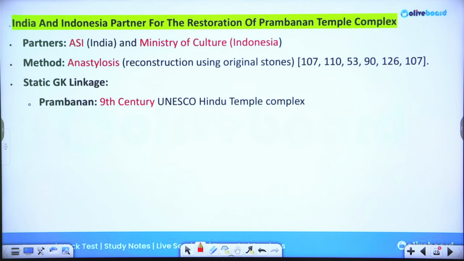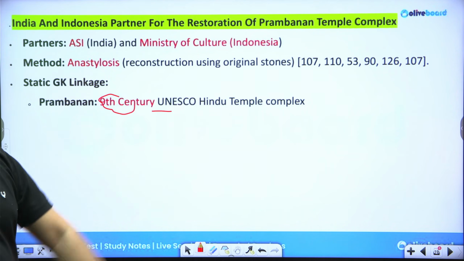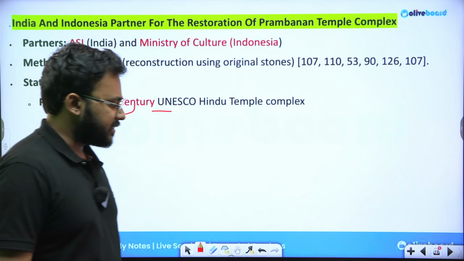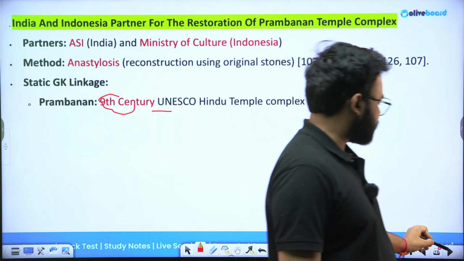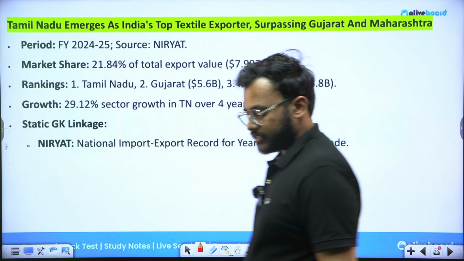Okay? This particular temple was a 9th century temple, and it is a UNESCO Hindu temple complex. It is considered a UNESCO Hindu temple complex.